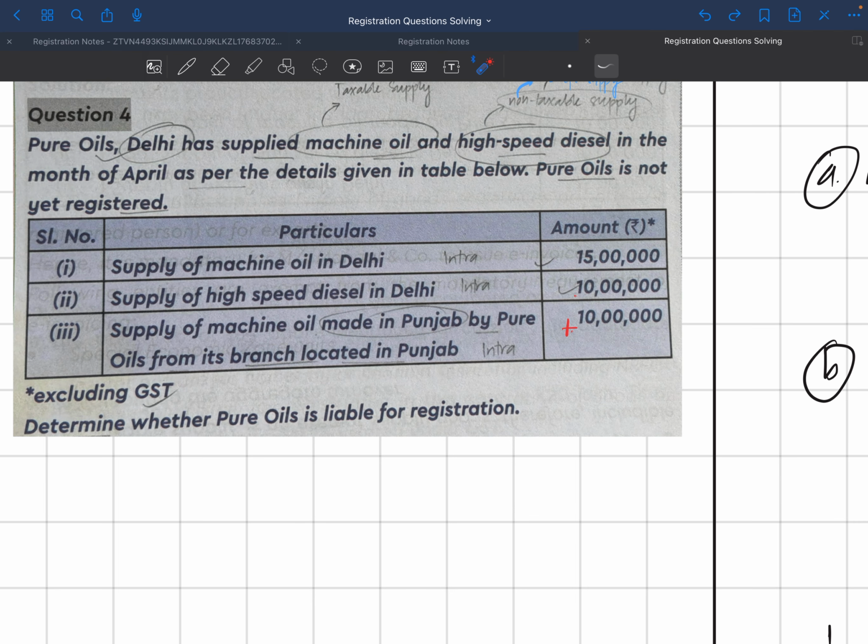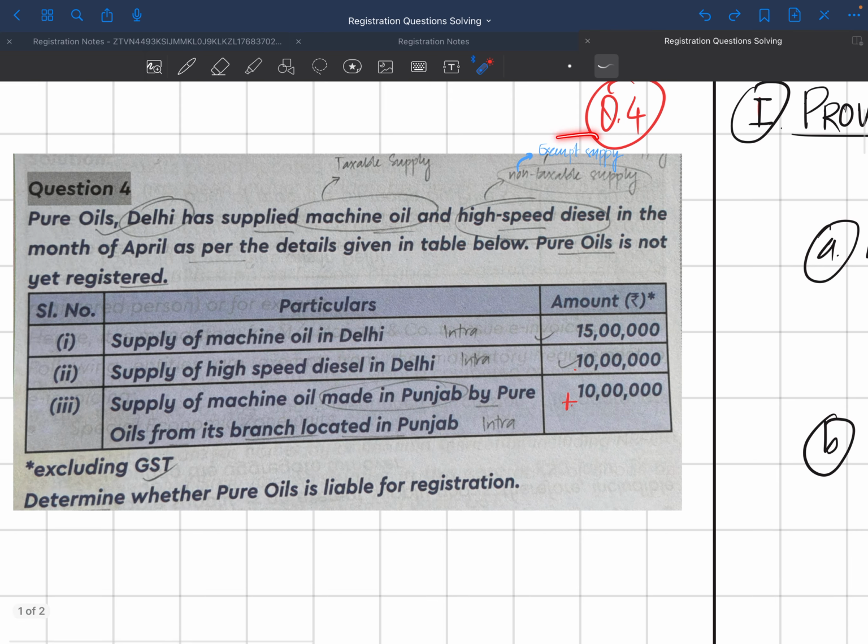Since it is an intrastate, the only question was over here because both of them are intrastate. In fact, high speed diesel is not even a taxable supply. It is an exempt supply. I have written over here as well. It is one of the petroleum products which is not included in GST. That's why it is an exempt supply.